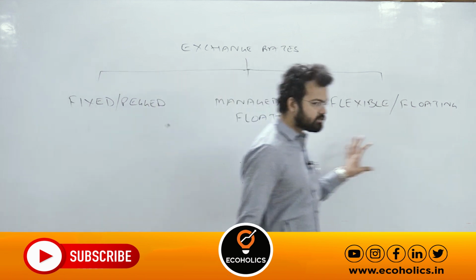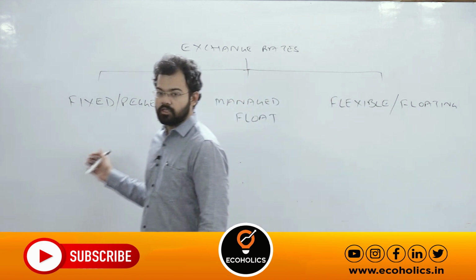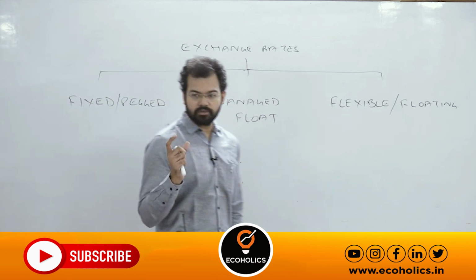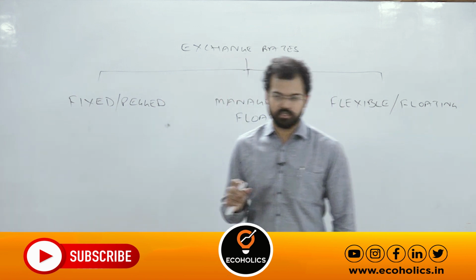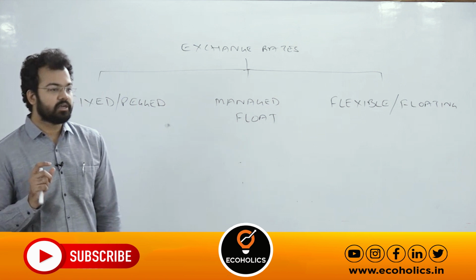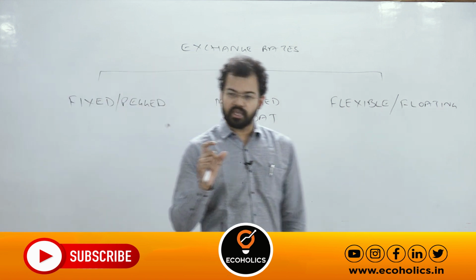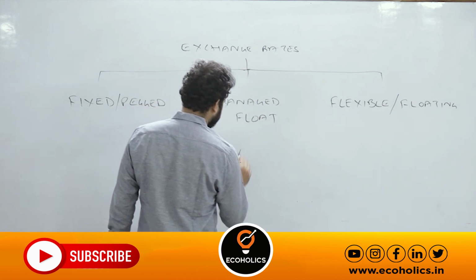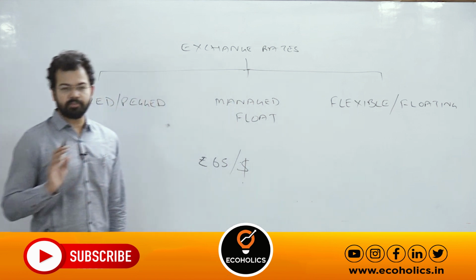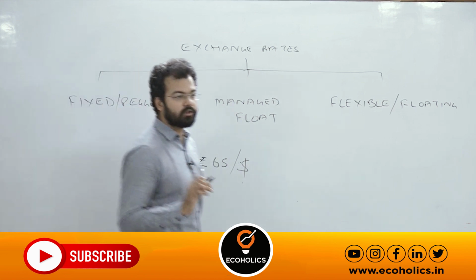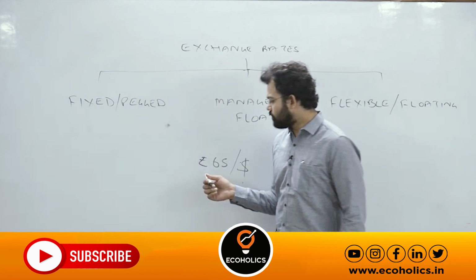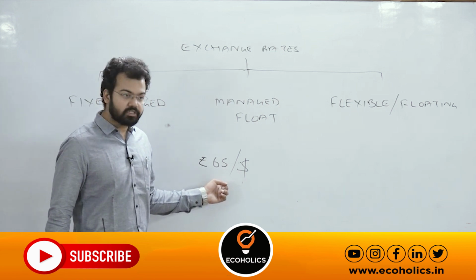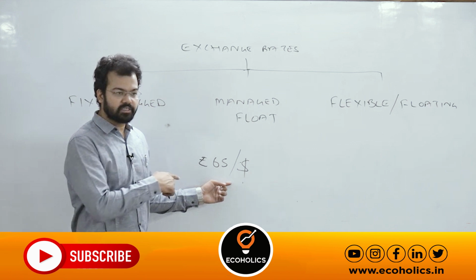Now, before writing this, first of all, we need to understand the basics. The basics are, first, we have fixed or pegged exchange rate. Whenever you find the term fixed or pegged exchange rate in the newspaper, it means that the central bank, that is the central authority, fixes the exchange rate at a particular value. Suppose, for example, rupees 65 per dollar. This is fixed by the Reserve Bank of India, irrespective of the value of rupee or value of dollar. If you want $1, you have to pay 65 rupees. It means this will not change unless and until RBI wants to change this figure.